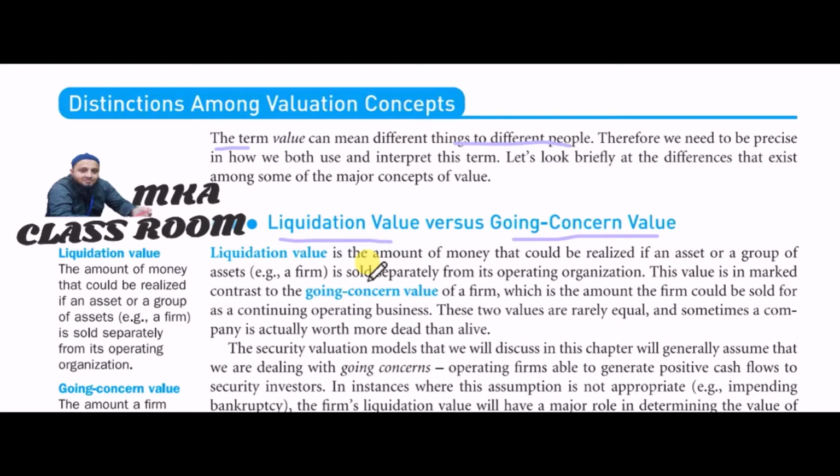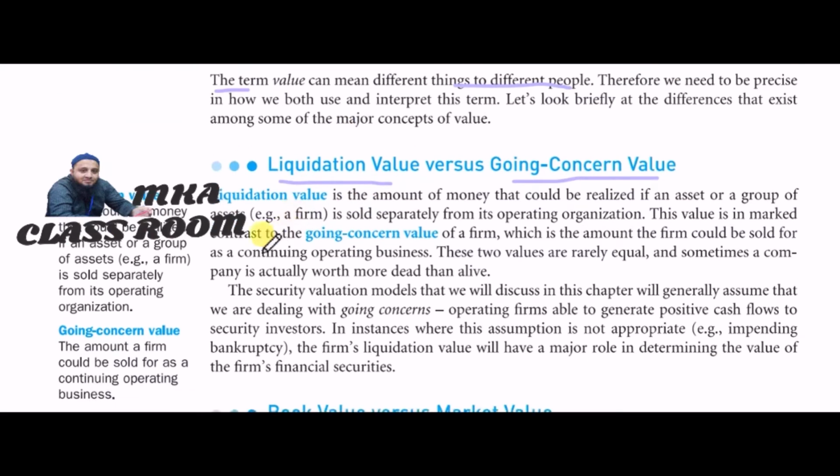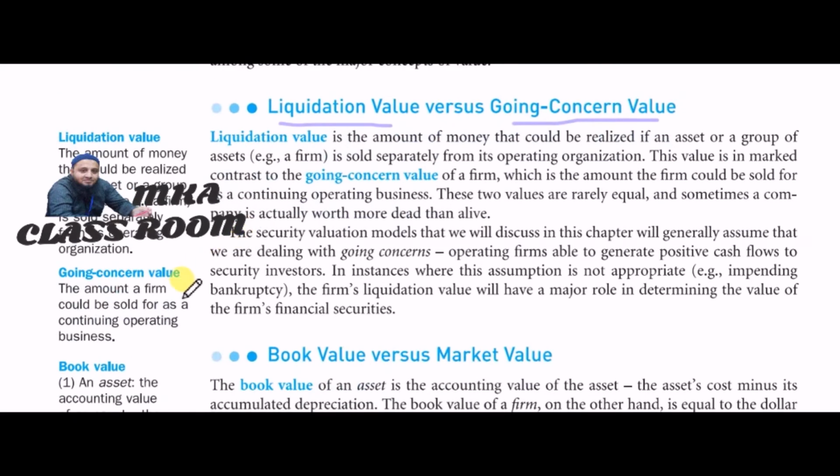This value is in contrast to the going concern value of a firm. That means going concern value is the amount a firm could be sold for as a continuing operating business. That is the going concern value.